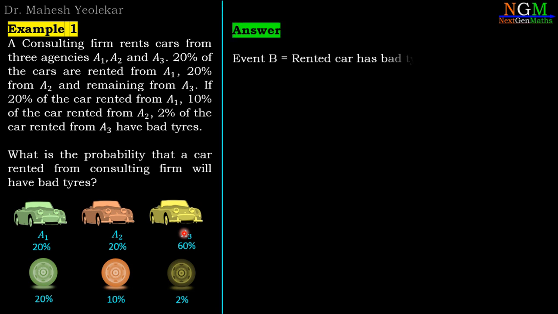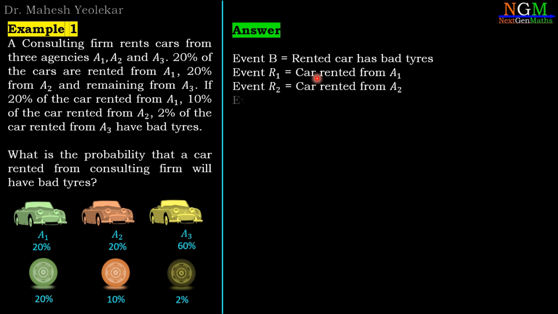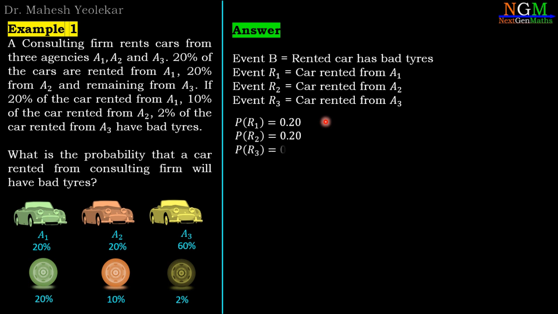So first we have to identify the events. First event B, rented car has bad tires, that is the required event. Event R1, car rented from A1 agency. Event R2, car rented from A2 agency. Event R3, car rented from A3 agency. Probability of R1 is 0.20 because 20% of cars are rented from A1. Probability of R2 is 0.20 and probability of R3 is 0.60.